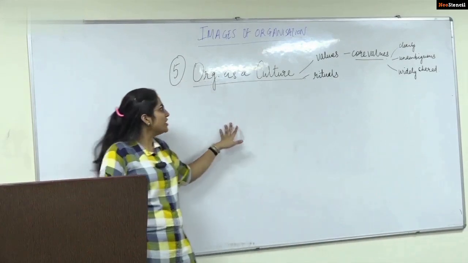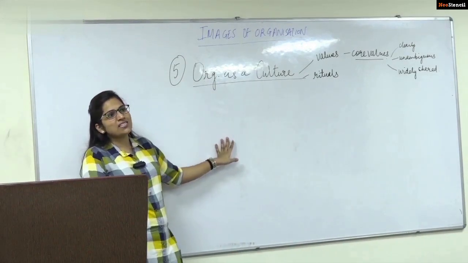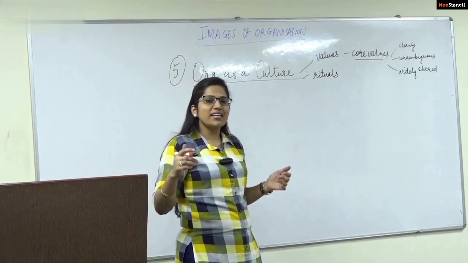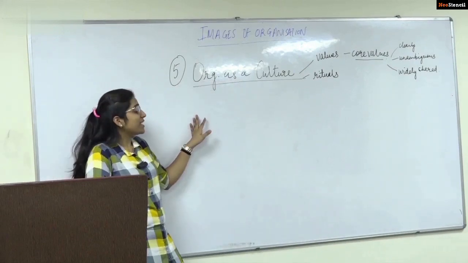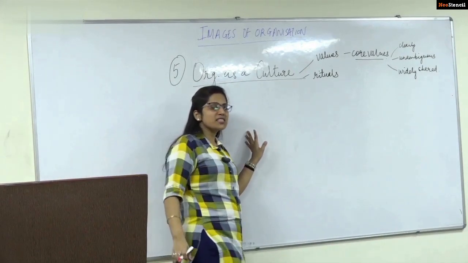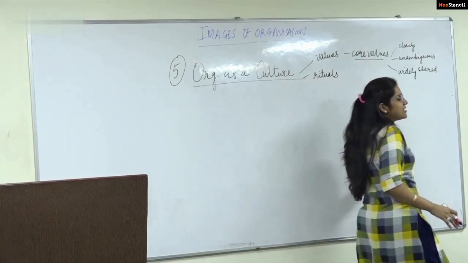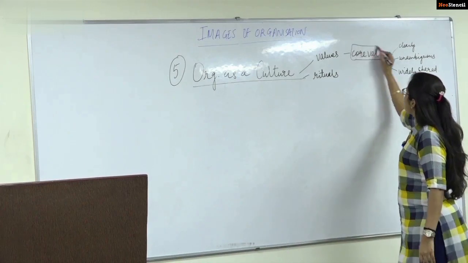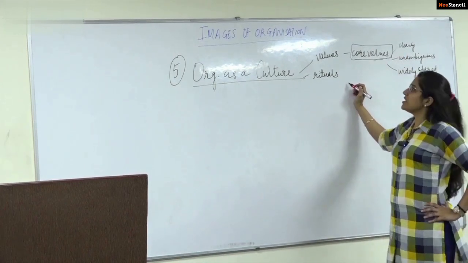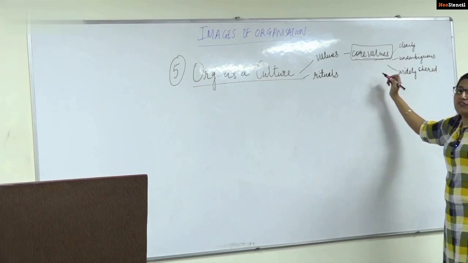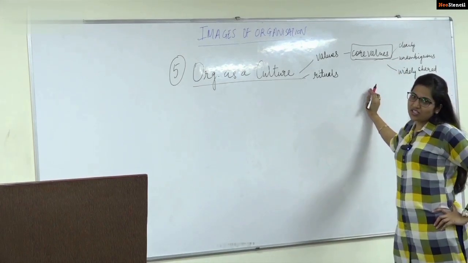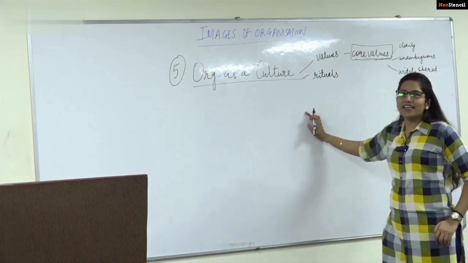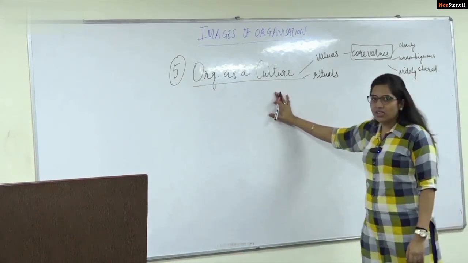Now here, when we classify the organization as a culture, we shall place emphasis on the McKinsey 7S framework. As I had initially said in my introduction, the McKinsey 7S framework is an organizational tool to achieve organizational effectiveness. It has been stated by the McKinsey 7S framework that these core values are very important for the success of an organization. These core values affect every part of the organization. So we shall be studying the McKinsey 7S framework as a continuation of this.